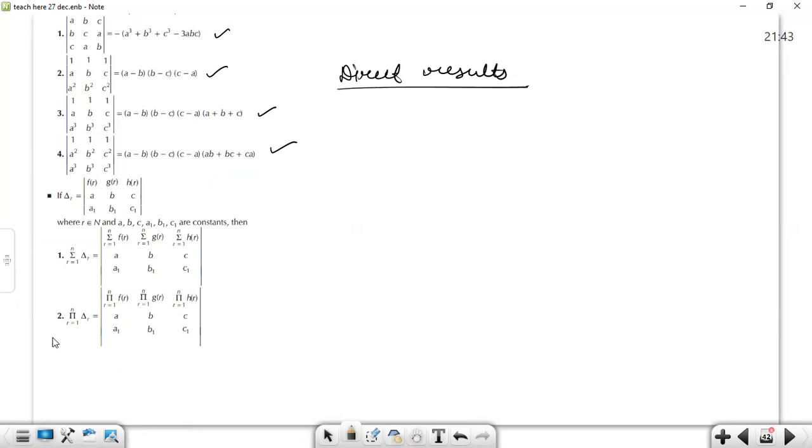Now, this is a property. What this particular property is saying is that if there is a determinant having functions in one of its rows, and some operation is going on, this operation is called the sigma operator.